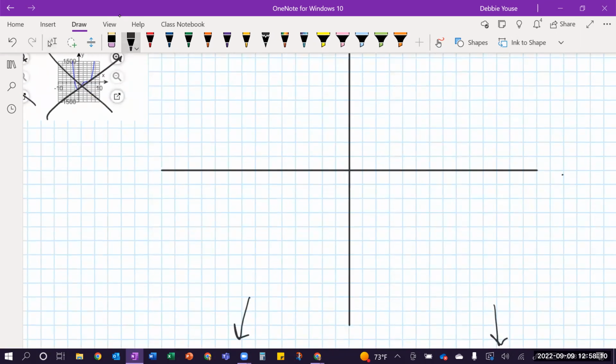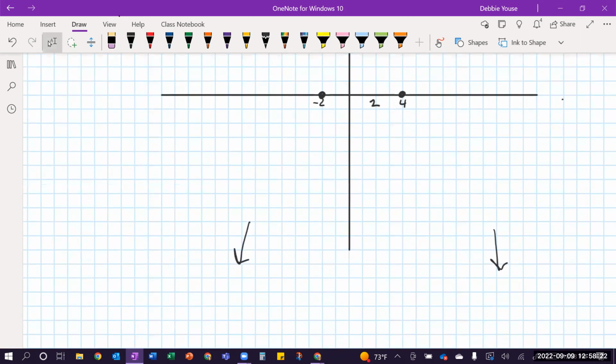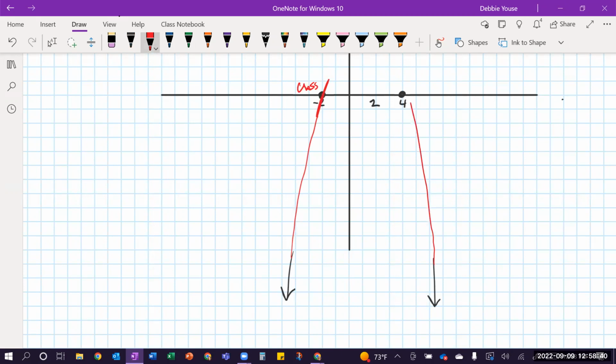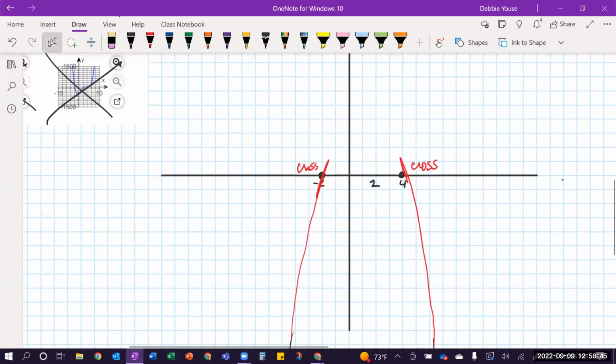So if I'm going by ones, here's -2, here's +2, here's 4. So I'd have a point here and a point here. I also know that I have to cross. Because my end behavior has to go down, I'm going to move this over a little bit. I know that this is going to have to continue coming up here, and I'm going to have to cross here. I'm also going to have to come up here, and I'm going to have to cross here because of the multiplicity. So now I've got to figure out what else is going on.